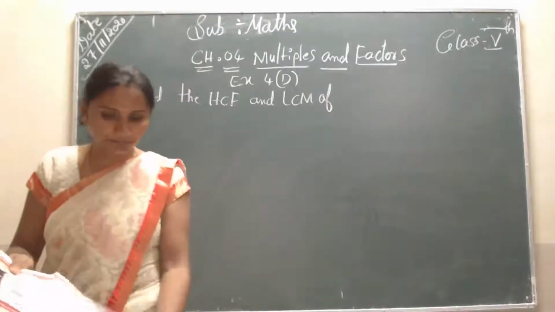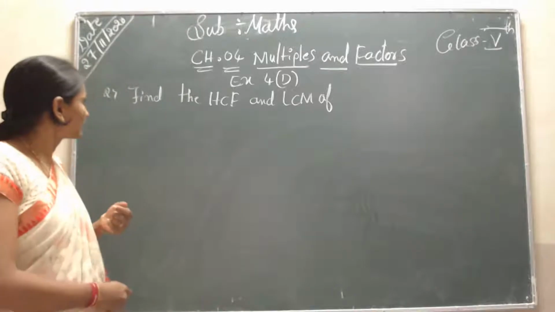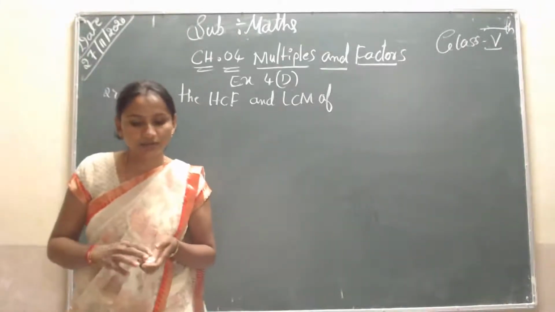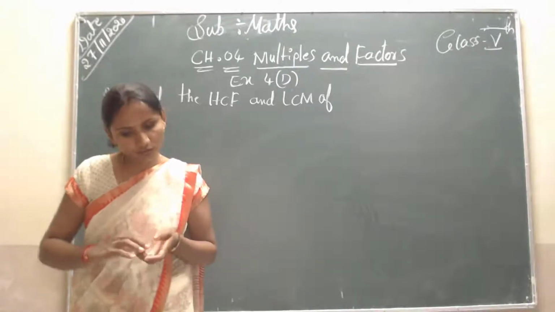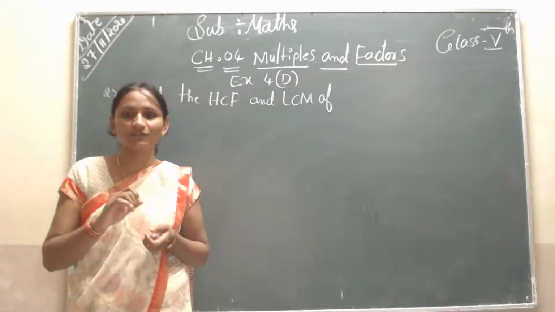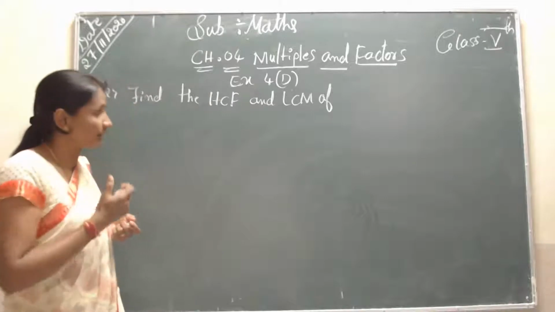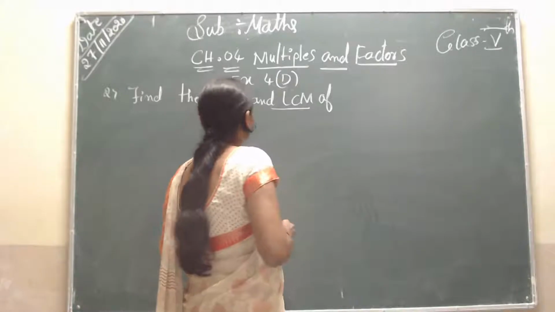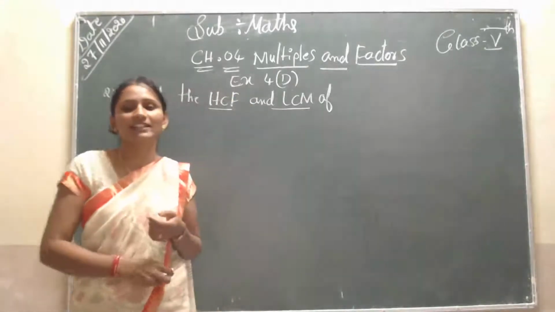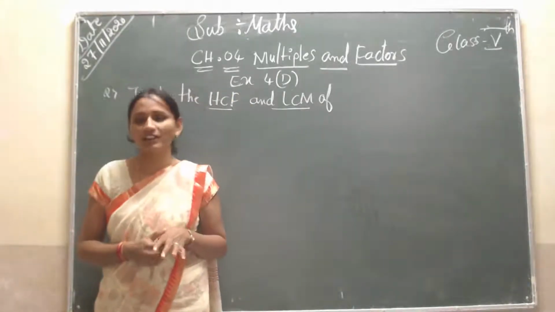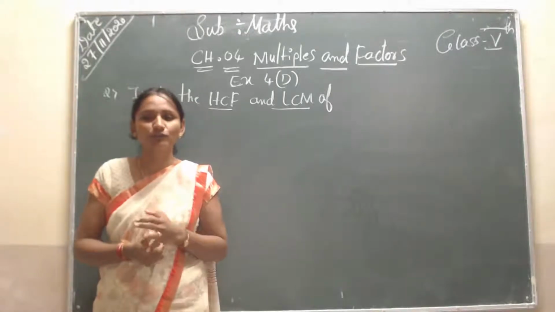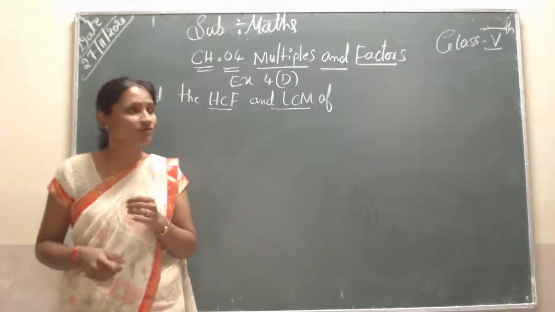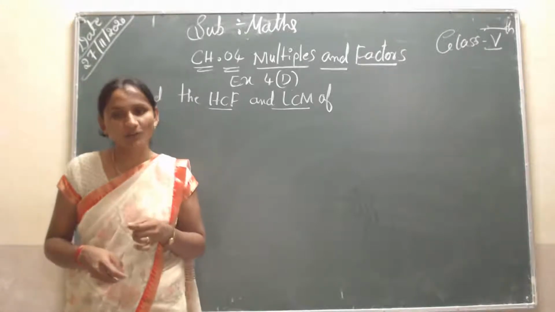Can you see here? In the second question of exercise 4D, you have to find the HCF and LCM. Students, just recall the full forms: HCF is the highest common factor, and LCM is the least common multiple.